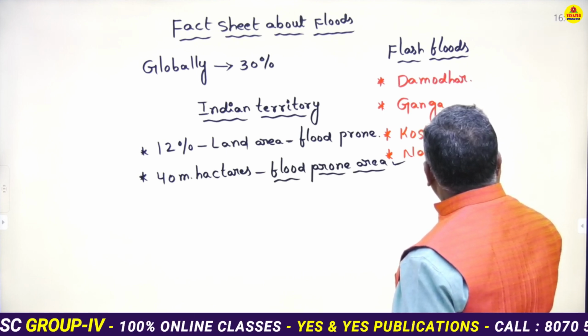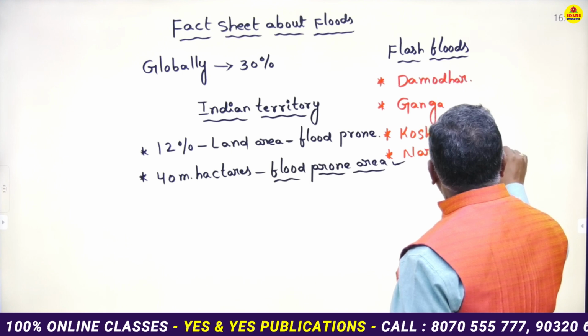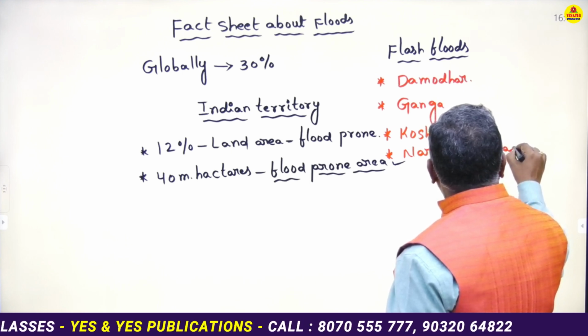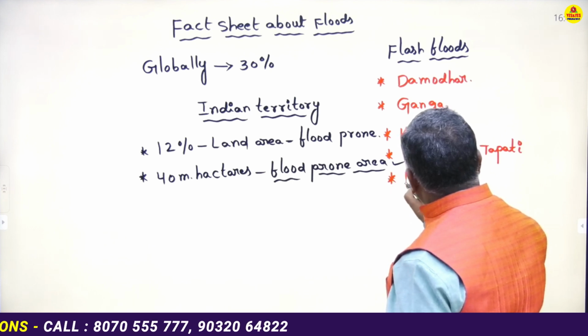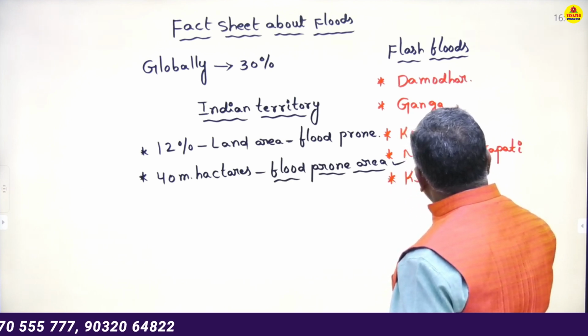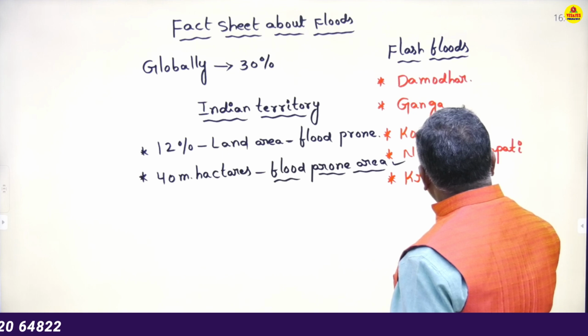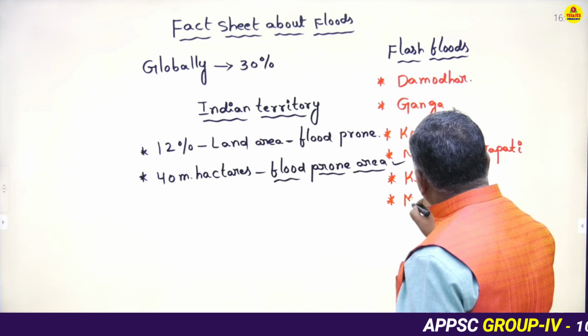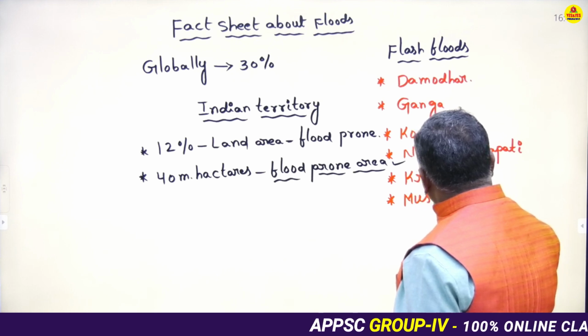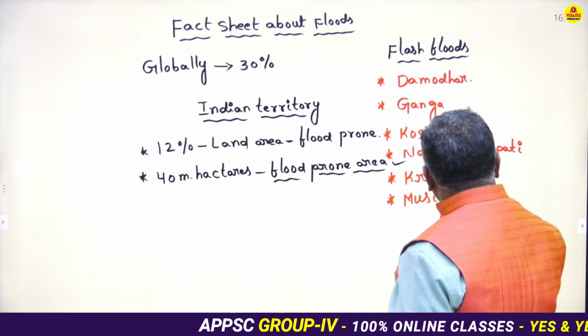Narmada and Tapi or Tapati rivers. Krishna river. Musi river and so on.